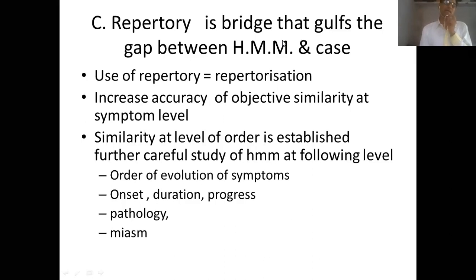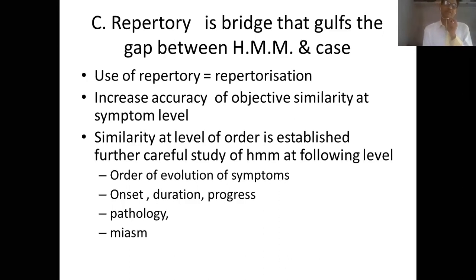Some medicines have alternating sides. So all this order of evolution of symptoms is carefully studied. Then the onset of the symptom, whether it is gradual, whether it is rapid, whether it is a gradual onset but rapid decline, etc., is to be further studied at the level of materia medica.